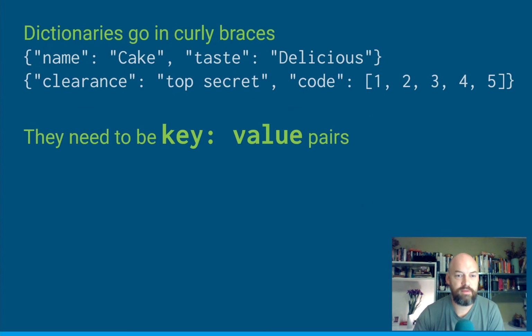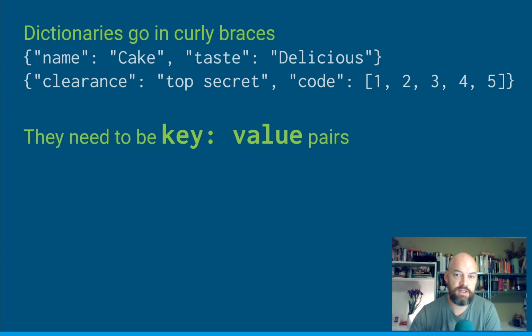Now, probably the best type of data collection that you can get is a dictionary. Dictionaries are great because they're self-documenting. They are very versatile. You can do all sorts of stuff with them. And they have this concept of a key-value pair. So a key-value pair is like the key, which is the name of the value, and then the value, which is the actual value of the value. So the easiest way to do this here is to say, well, we've got a dictionary of this cake, and the name of the thing is cake, and the taste of the thing is delicious. You can put anything you like in a dictionary.